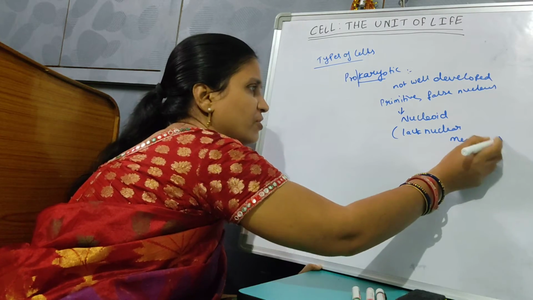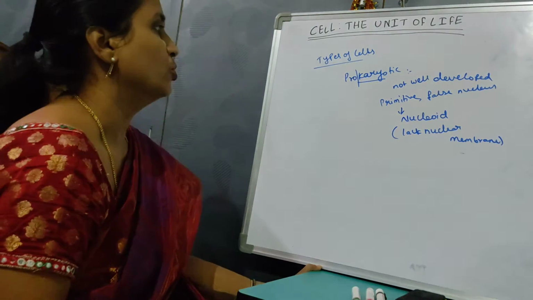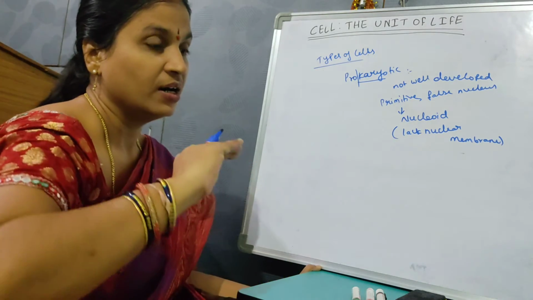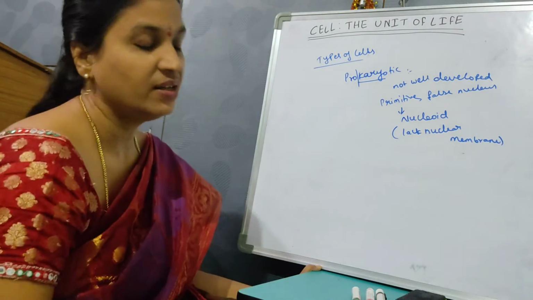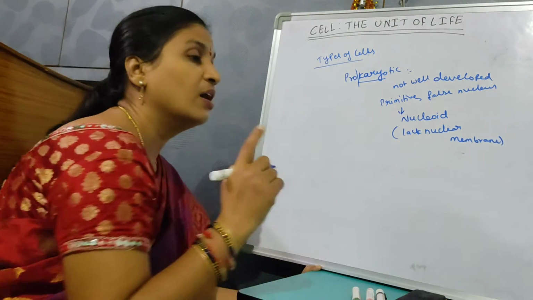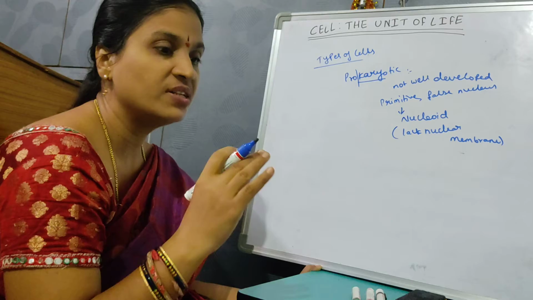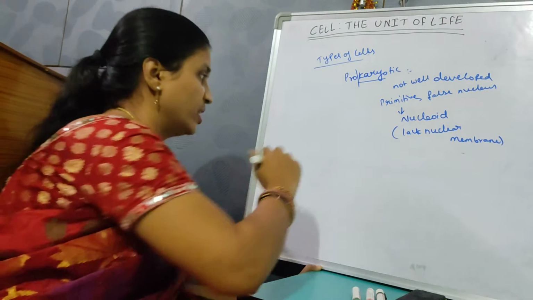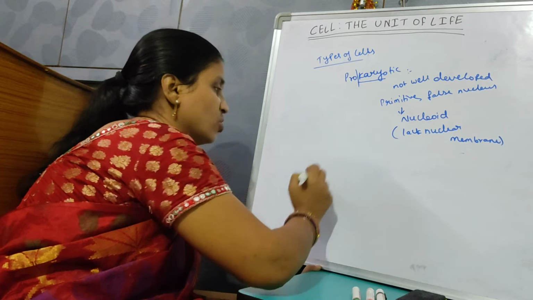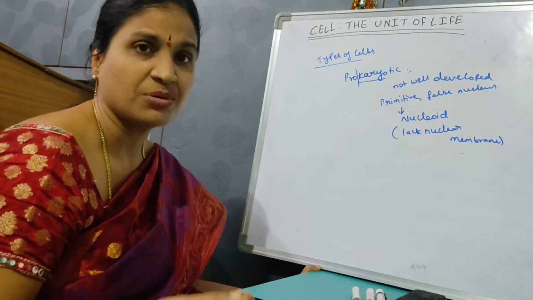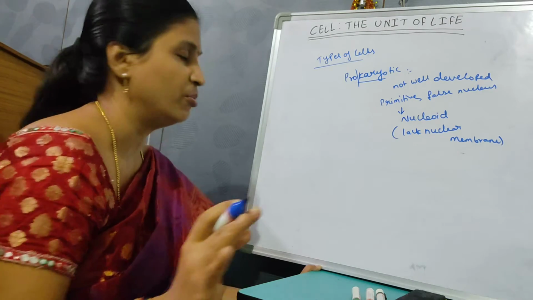This is the main difference between prokaryotic and eukaryotic. The nucleus is not bounded by the double membrane, the nuclear membrane. Then the membrane-bound cell organelles are not present, whereas they are present in eukaryotic cells, like Golgi complex, mitochondria, endoplasmic reticulum. All membrane-bound organelles are not present.